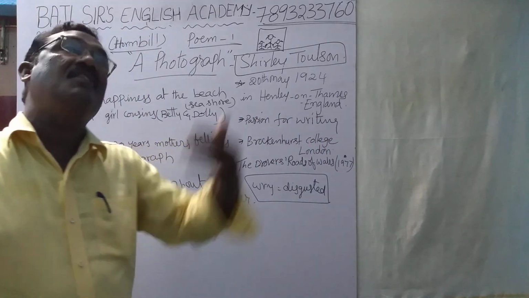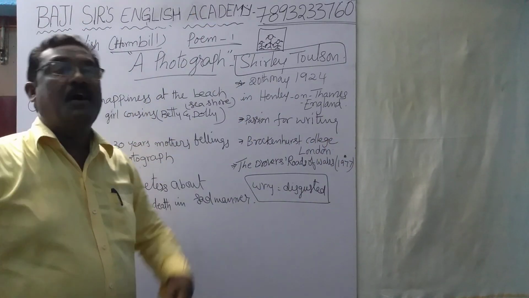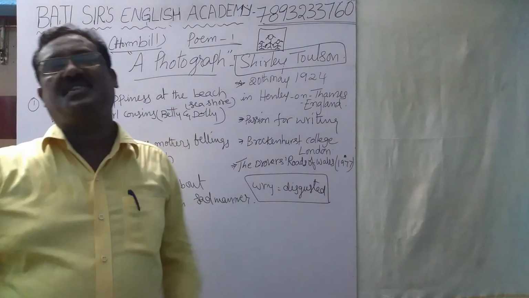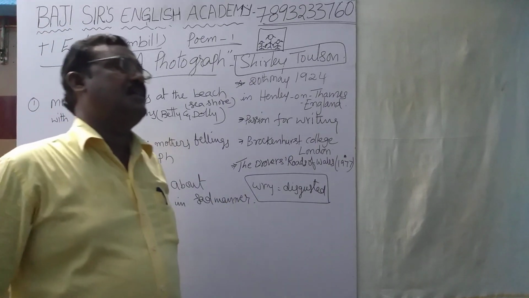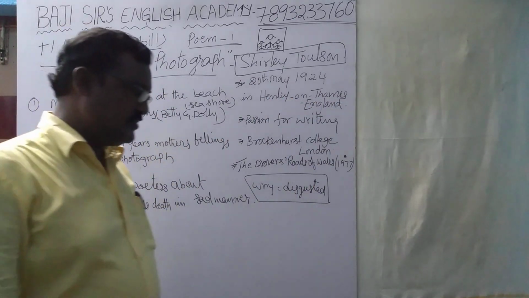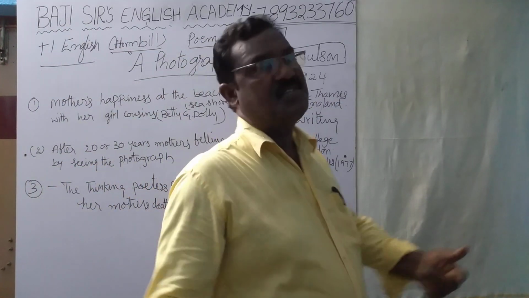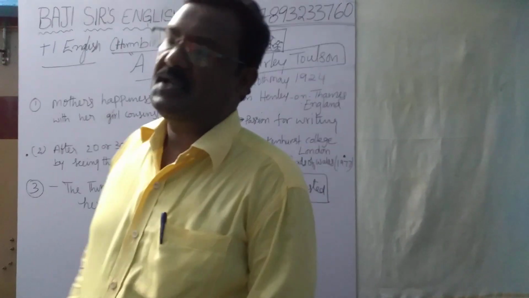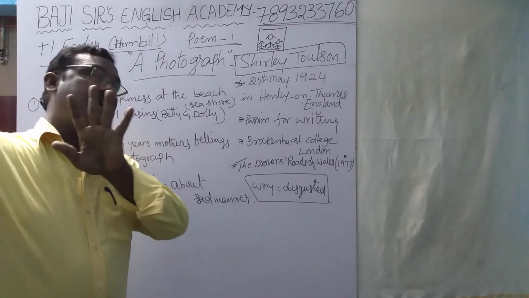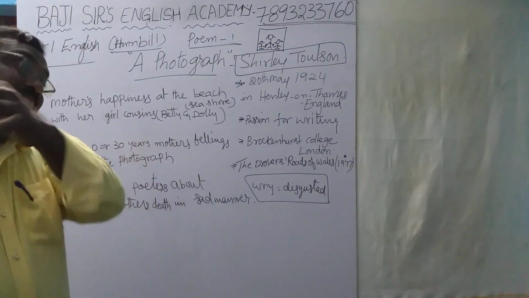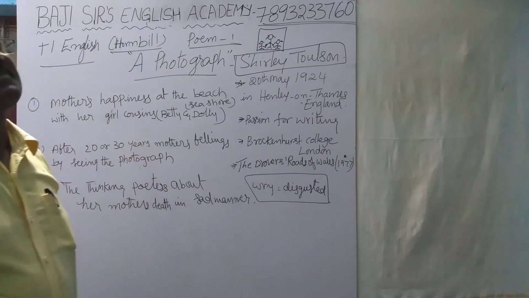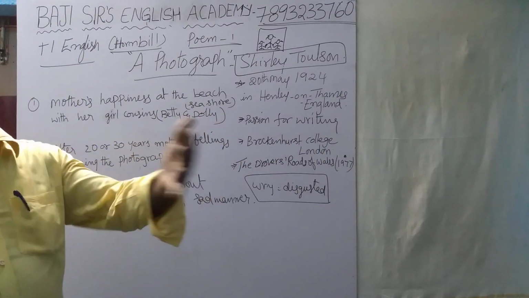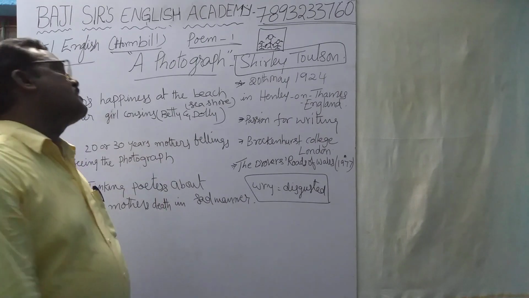By recollecting those situations, if the situation gives happiness, we feel happy, and if it depicts a sad situation, we feel unhappy. So according to the situation when the photograph was taken, our feelings are different: sadness, happiness, or other feelings.